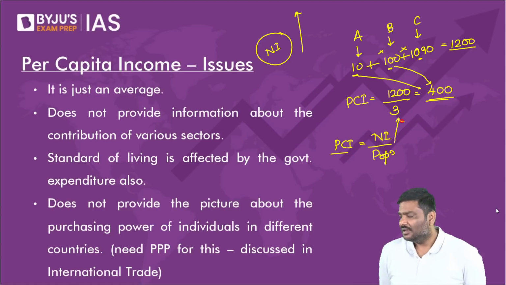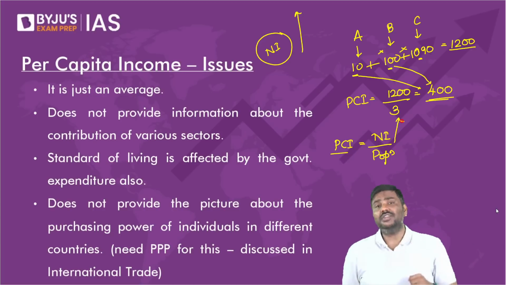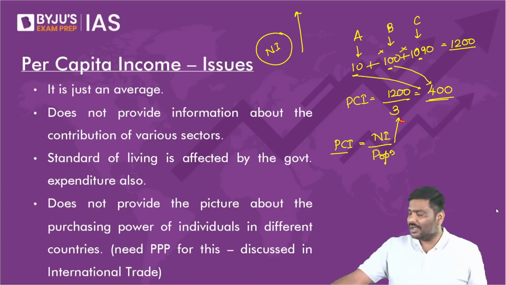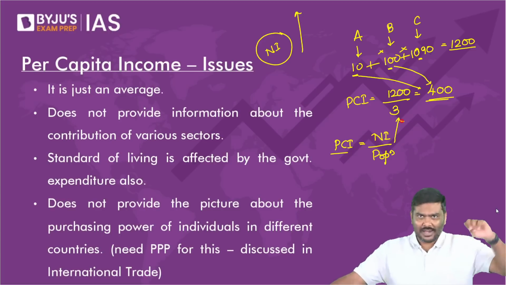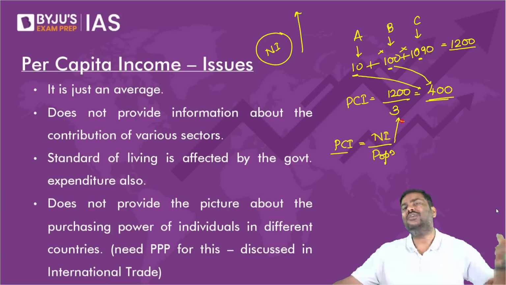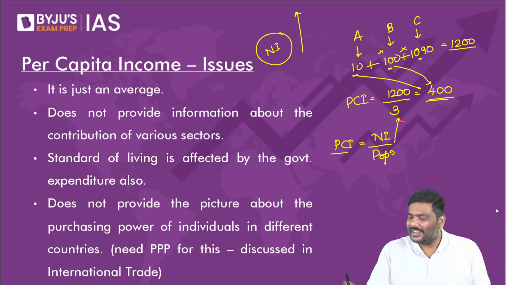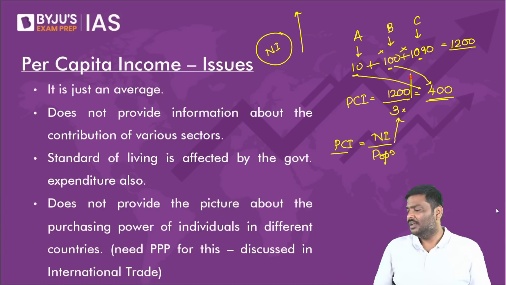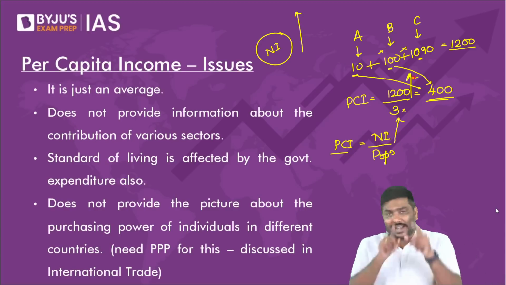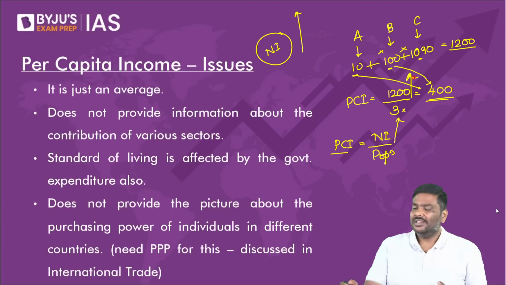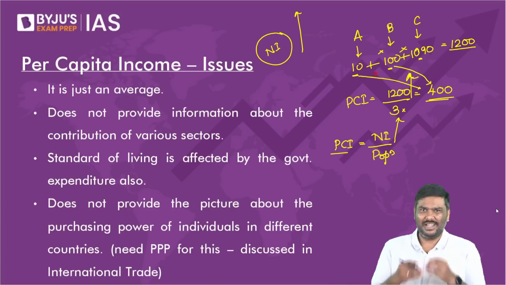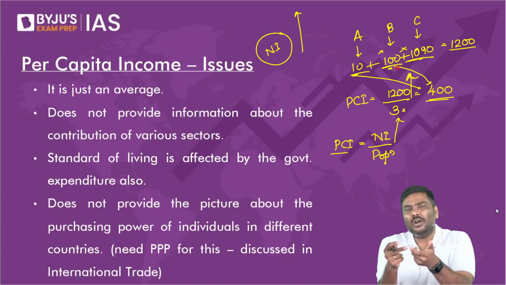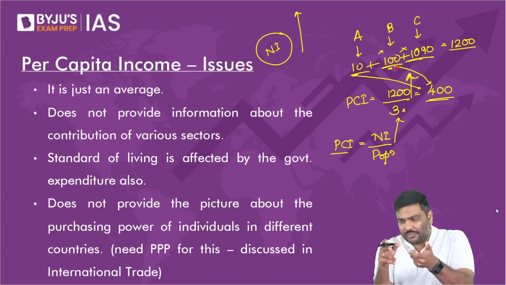Now, sir, can it happen because of a decrease in the population? Tell me, India's population, has it decreased? Those people who are asking whether population might decrease and because of that the per capita income will increase: in the last 1 decade, has India's population increased or decreased? Of course, it has increased. You generally do not find a rise in per capita income because of a decrease in population. What you should focus on is the increase in national income.